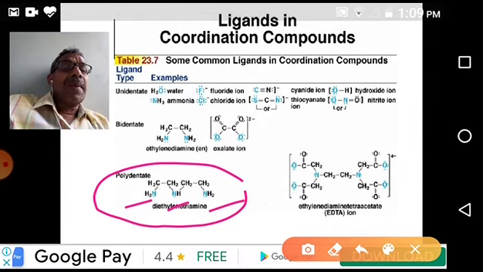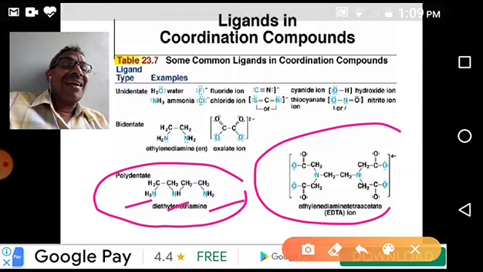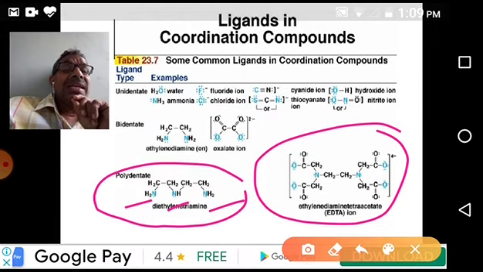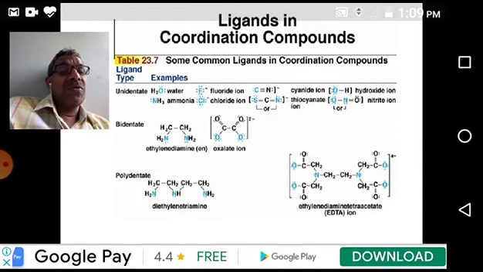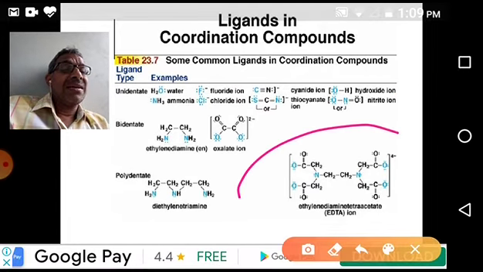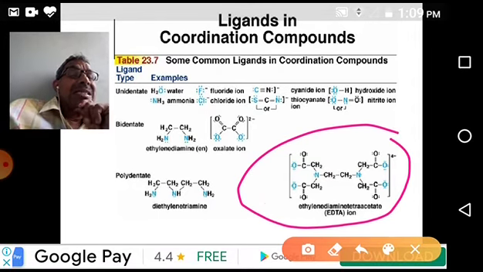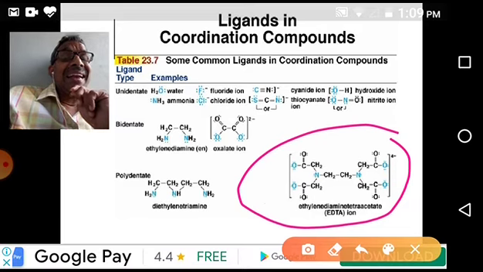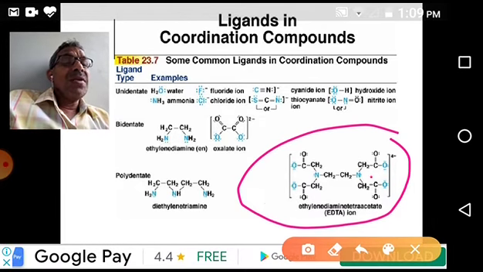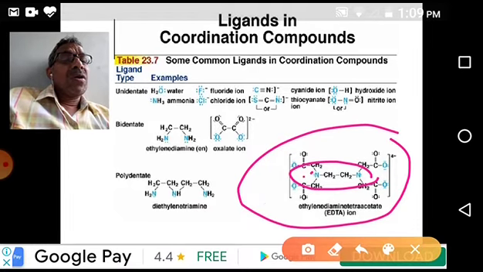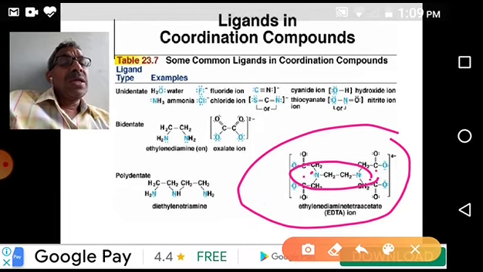Okay, coming to the hexadentate ligand. This is very important. Many times it is asked in examinations: give an example for a hexadentate ligand. EDTA. What is this? Ethylene diamine tetraacetate, or acetic acid. This is the example for a hexadentate ligand. You see, ethylene diamine is there. Amino groups, one electron pair on each nitrogen. That's why two.